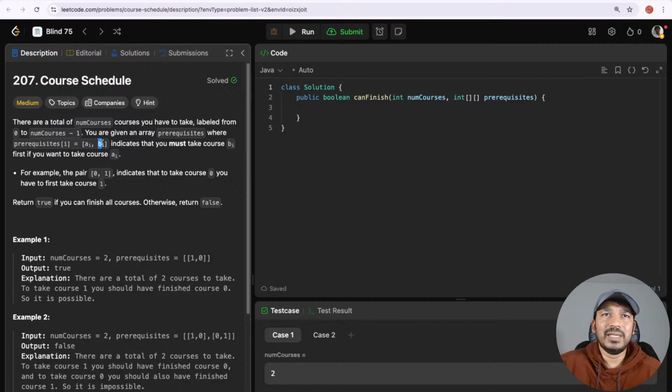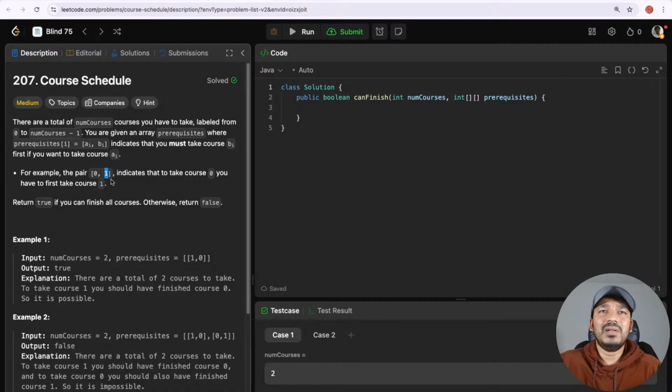So we have to take this course first before taking this course as a prerequisite. For example, the pair [0, 1] indicates that to take course 0 you have to first take course 1. Okay, so we have to take course 1 in order to take course 0. Return true if you can finish all the courses, otherwise return false.